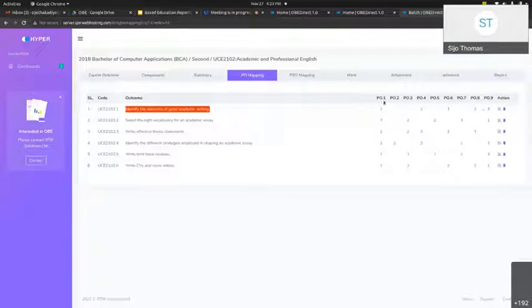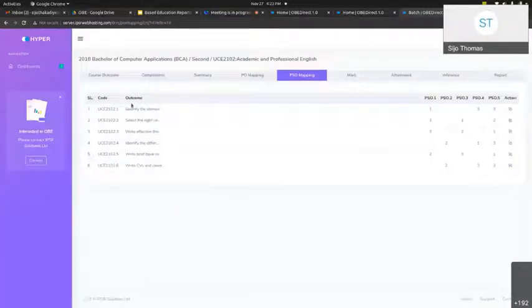There are 9 POs available, PO1 to PO9, and this is the correlation which we assigned for this particular PO. In the same way, the next task will be the mapping of outcomes with the PSOs. PSOs are program specific outcomes, and we map each outcome to the corresponding PSOs.